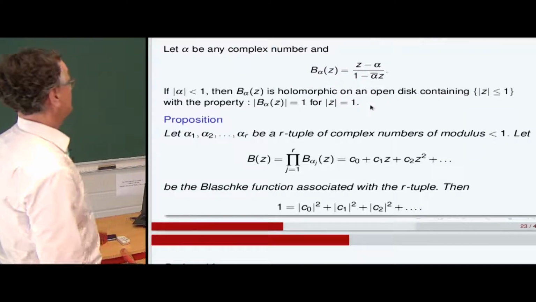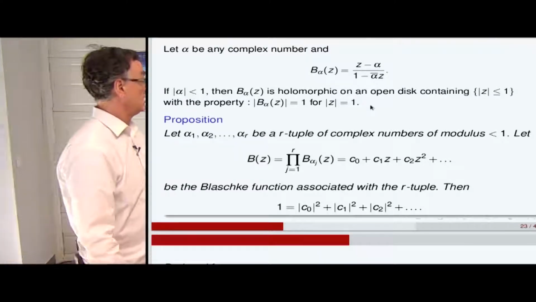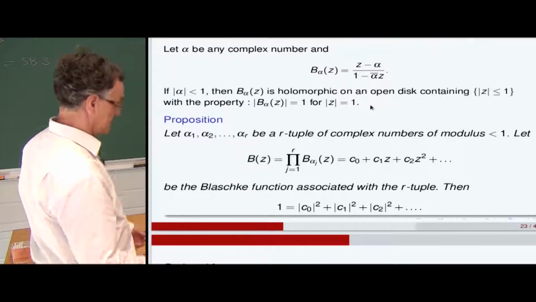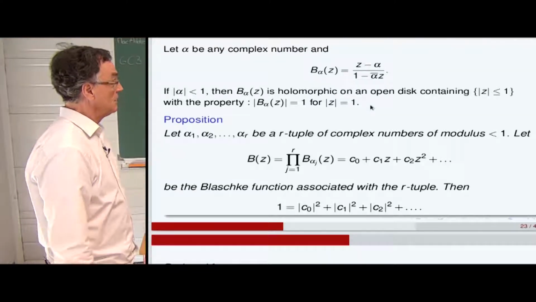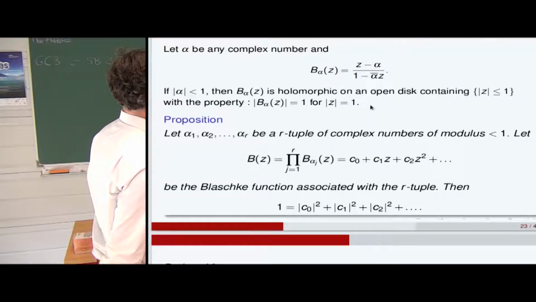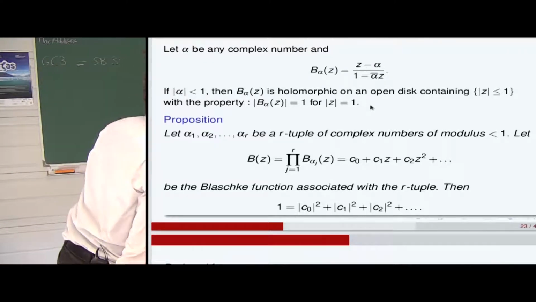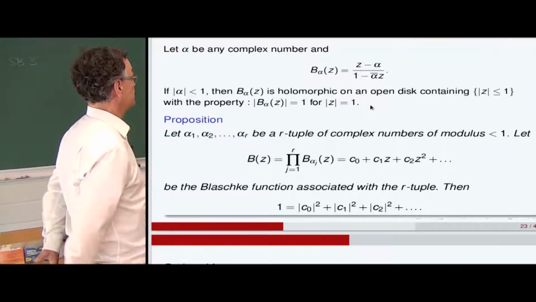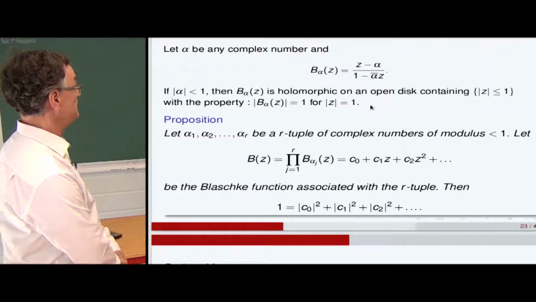So now I would like to give a proof of the theorem of Smyth. It uses Blaschke products, Blaschke functions, and the Fourier expansions of them, so that's playing with the first coefficients only. If you consider alpha a complex number, whatever it is, you can write this rational function, b_alpha(z), which is (z minus alpha) divided by (1 minus alpha bar z).